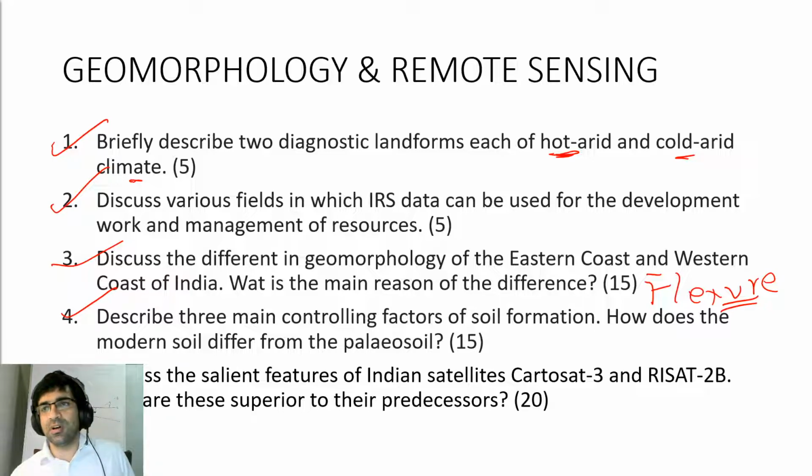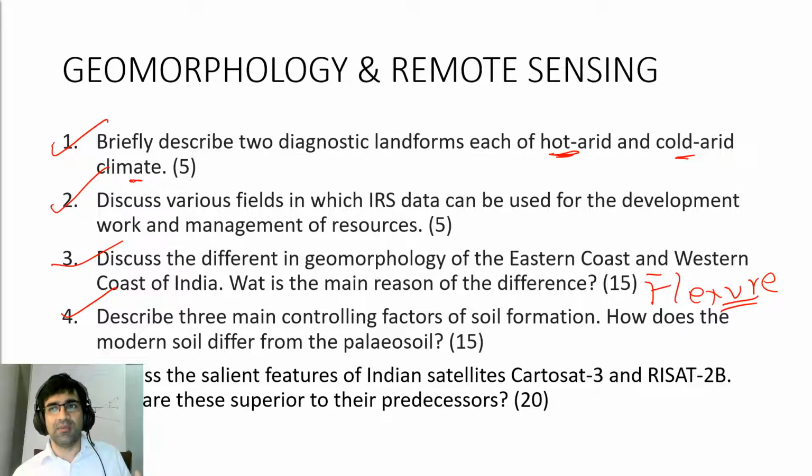The fourth one is also not very difficult. Describe three main controlling factors of soil formation, and how does the modern soil differ from paleosoil. So these differences you have to mention. Paleosoils are ancient soils which may be lithified at the present time. They may also not be lithified, but you have to tell these differences, how they may vary.